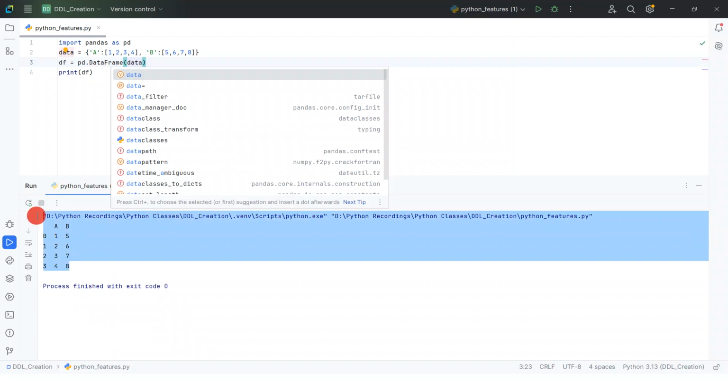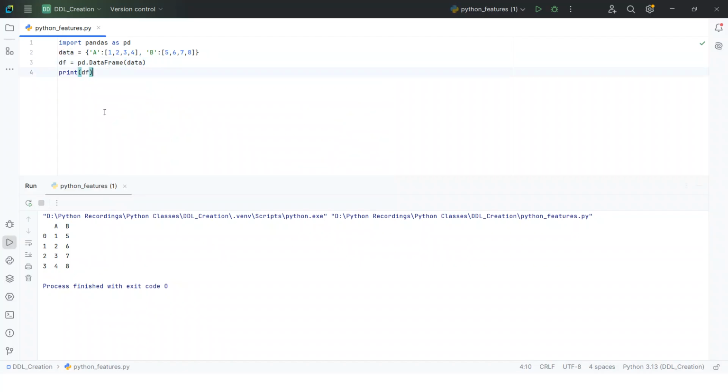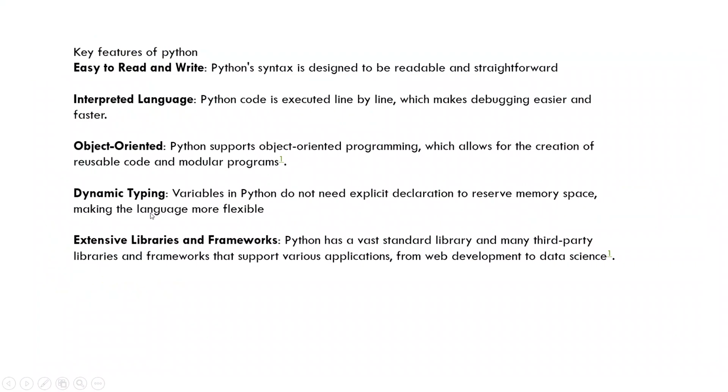See, a comma b are the columns, and 0 1 2 3 are the rows, the indexes. So Python has very vast standard libraries and standard functions, and it accepts third party libraries.